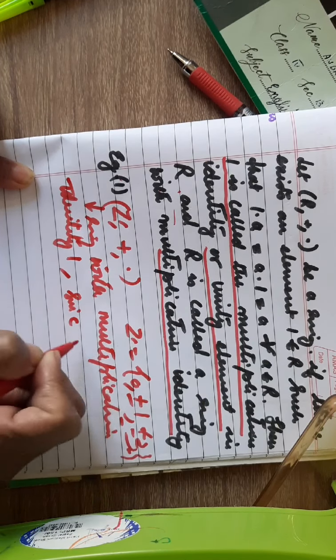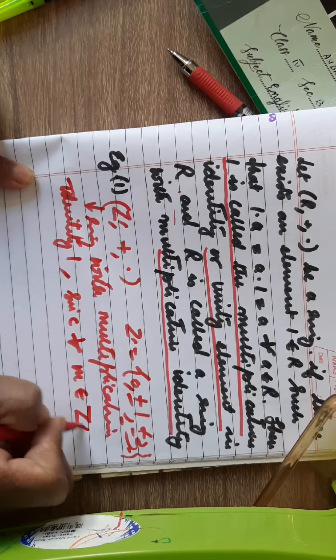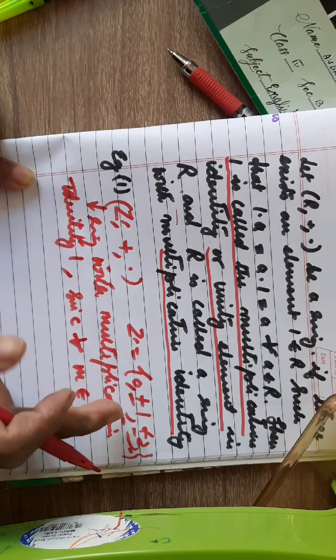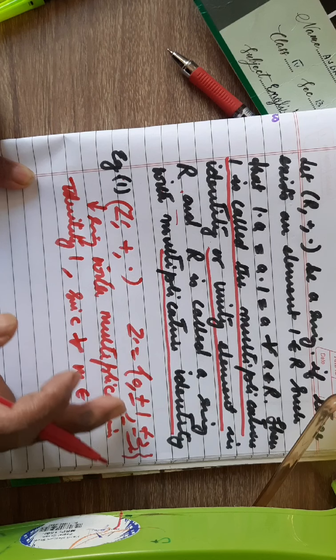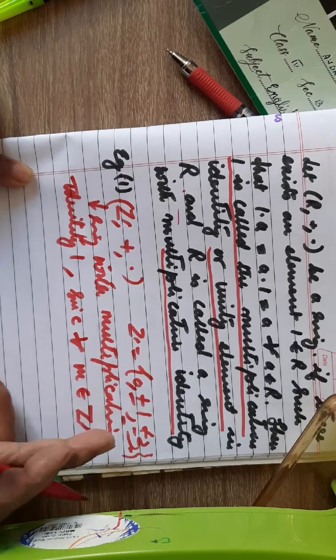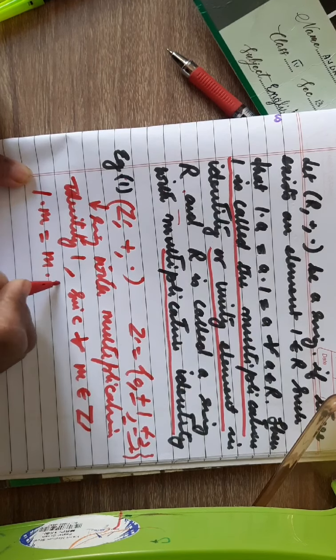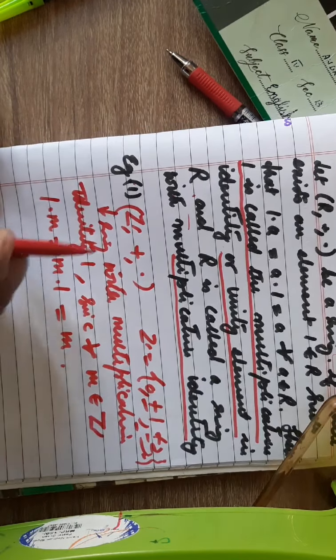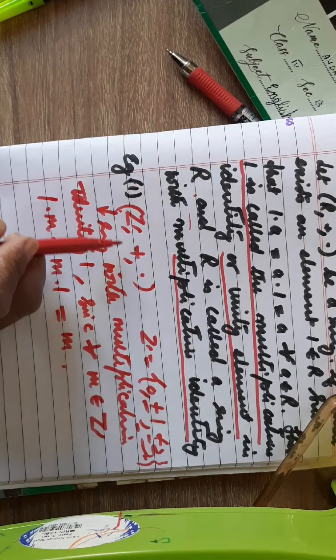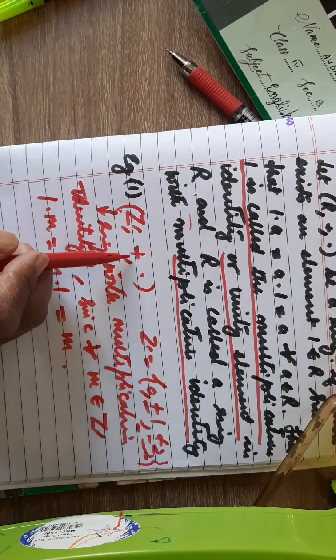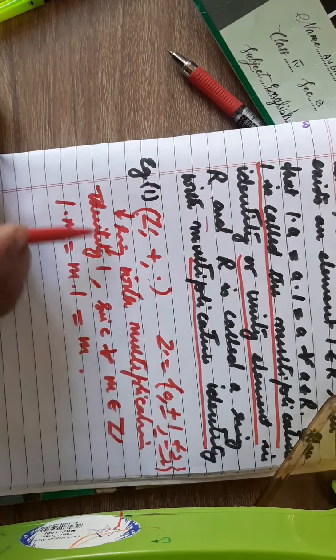Since for any integer m belonging to the set, it can be 0, 1, −1, 2, −3, and so on, 1 · m is always equal to m · 1, which is equal to m.